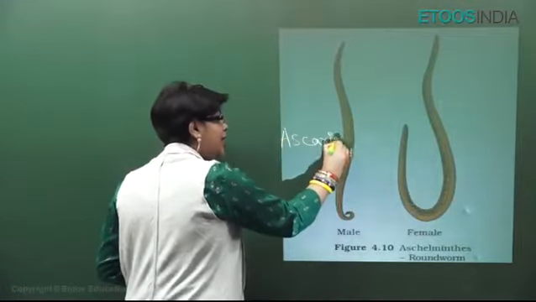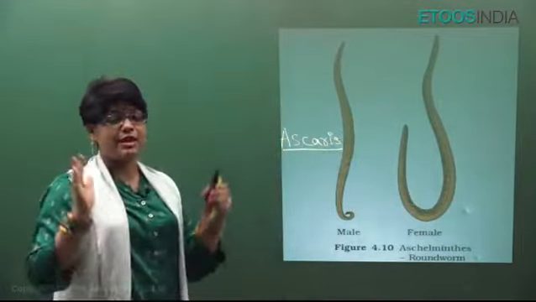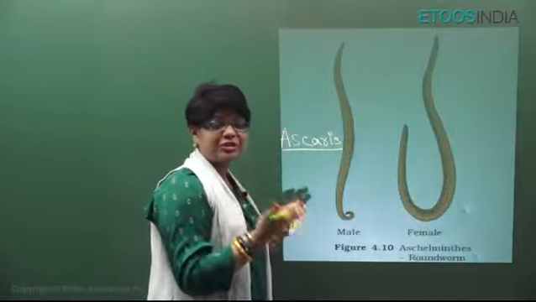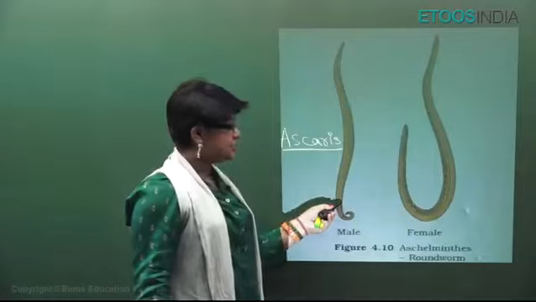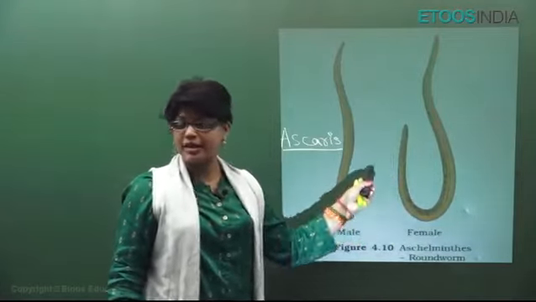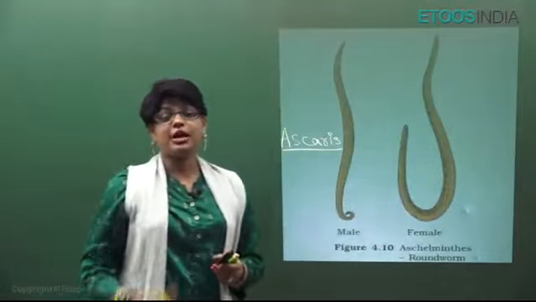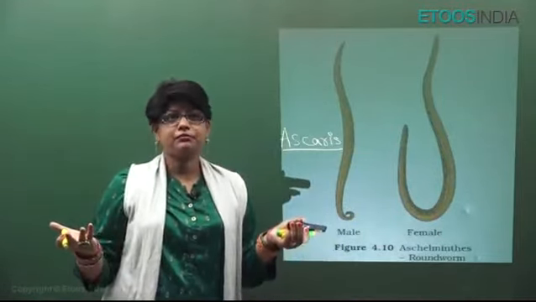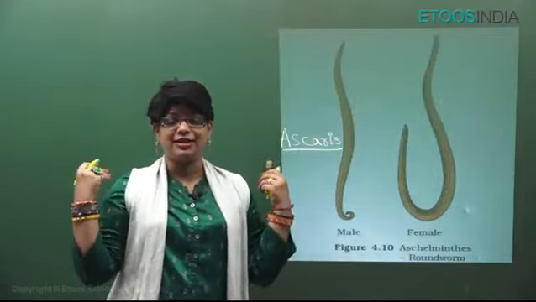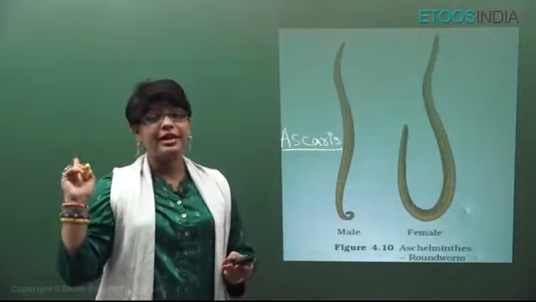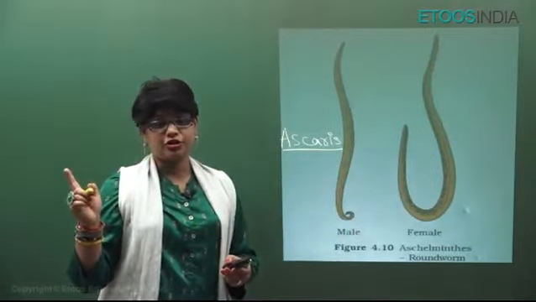Now, they are mostly unisexual and male and female can be differentiated by just looking at them. So, they show sexual dimorphism. This is male, this is female. Female is longer and its posterior end is curved. Very, very important. Now, roundworms can be free living or, what should I say, parasitic. They are mostly parasitic.